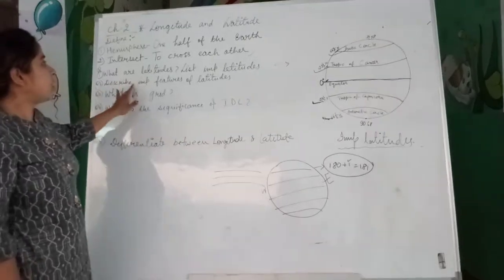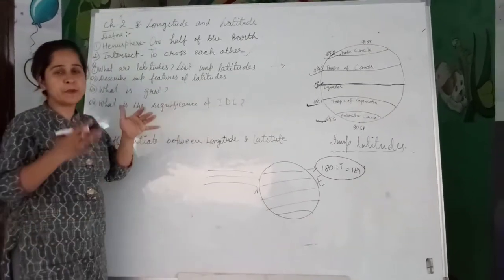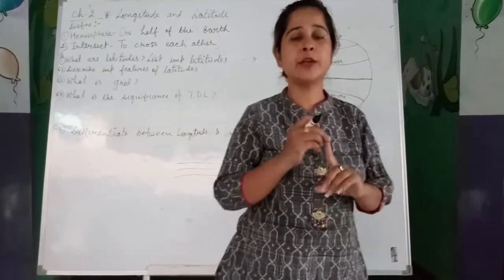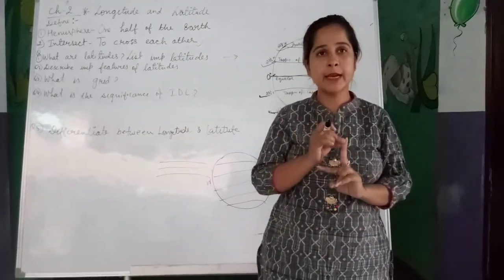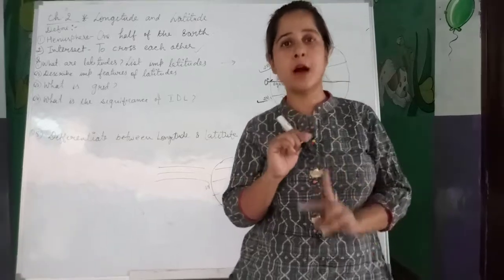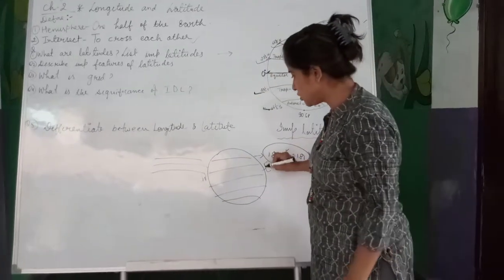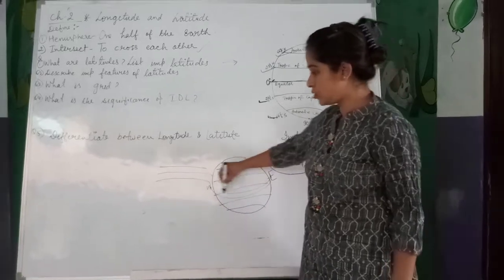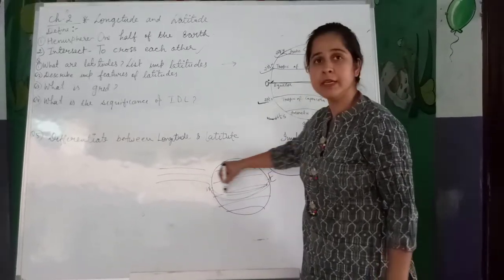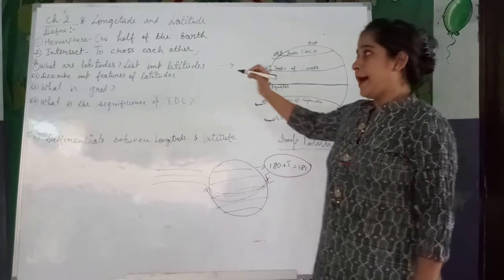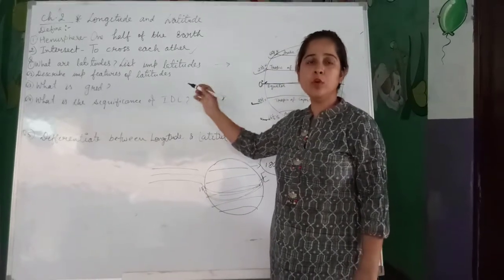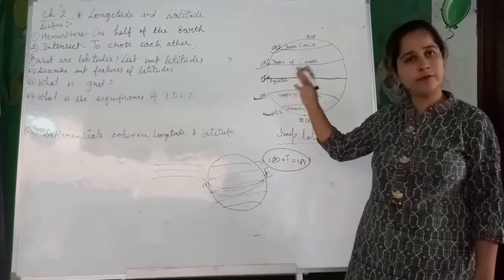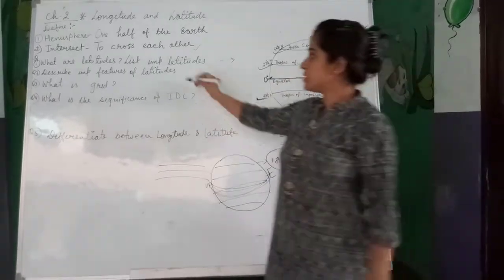Now describe important features of latitude. What are the special characteristics of latitudes? Beta, the first point is that latitudes are imaginary lines. The second important feature is that latitudes are circling from east to west. How are they moving? They are moving from east to west. They all are moving from east to west. And latitudes help to locate places and calculate time. These are the general features of all latitudes. This one we have done.